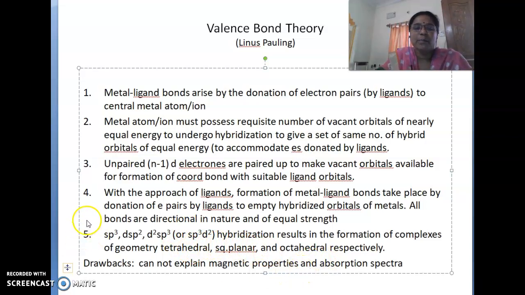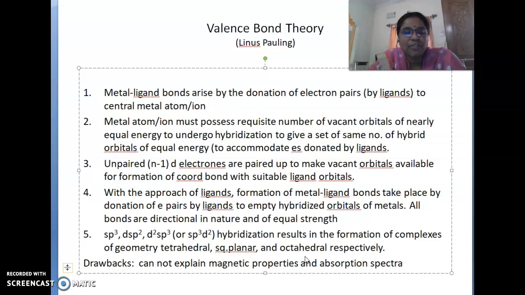So these are the main 5 postulates of valence bond theory, which was invented by Linus Pauling. What are the drawbacks of this one? The only drawback is it cannot explain the magnetic properties. In case of bonding and antibonding orbitals, if there is presence of unpaired electrons, then we can say it is paramagnetic.